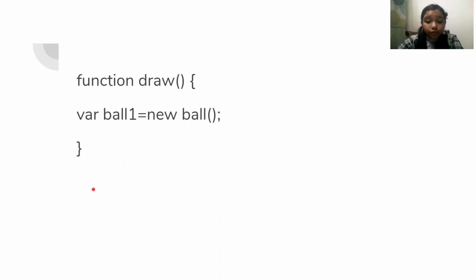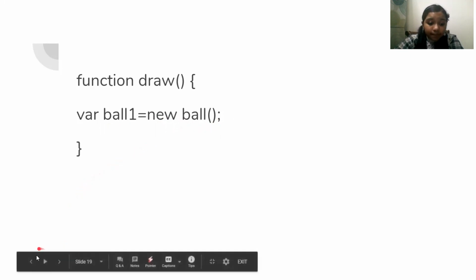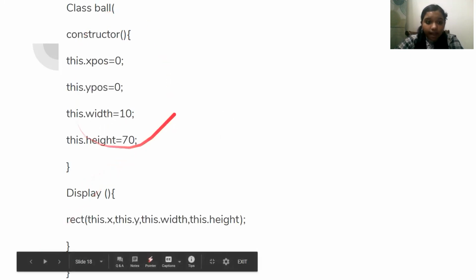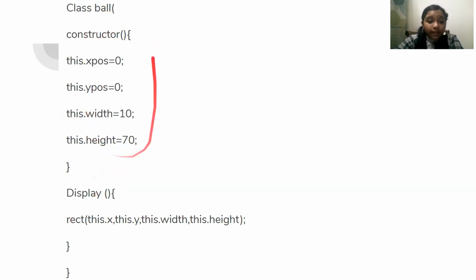So now I'm going to explain how this works. First, when the computer sees new, it will understand it has to create an object. Then it will create the object, but it won't know object of which class. So then it will go to this and know that it's the object of the class ball. And then it immediately goes here, and under the class, it looks at the constructor and initializes the properties and creates the object.